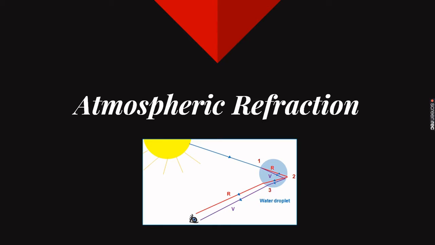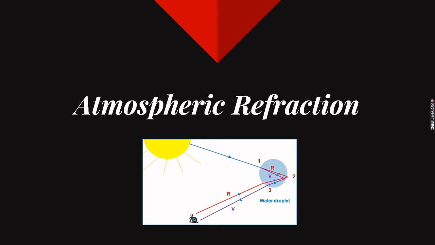Welcome back, students. We are already familiar with the phenomenon of refraction, which is the bending of light when it passes from one optical medium to another. Our atmosphere is also made up of air, which has different densities at different heights. Near the surface of Earth, air is denser, and as we move upwards, air becomes rarer.